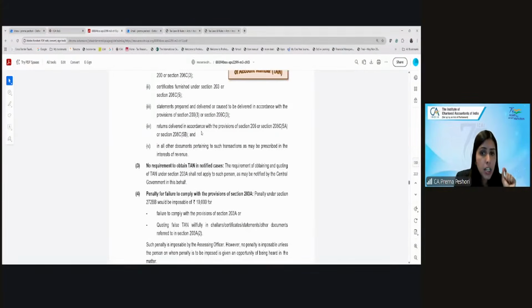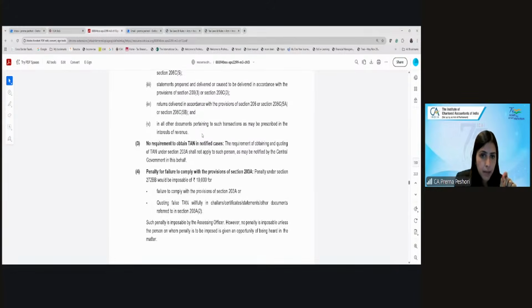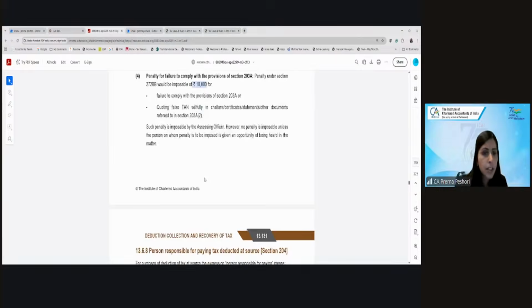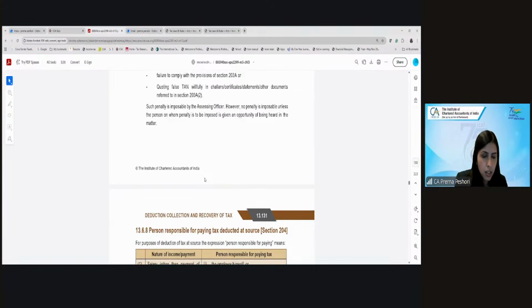So there is a compulsory requirement to obtain the TAN. And if you do not obtain the TAN or quote a false TAN, a penalty of 10,000 will be imposed. If there is a reasonable cause, then of course the penalty will not be imposed.